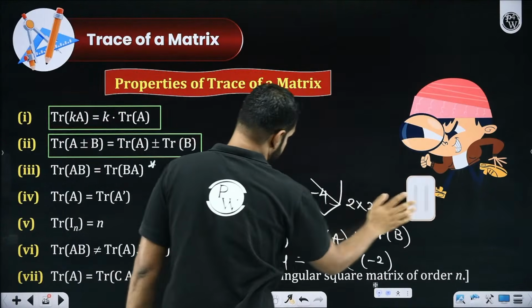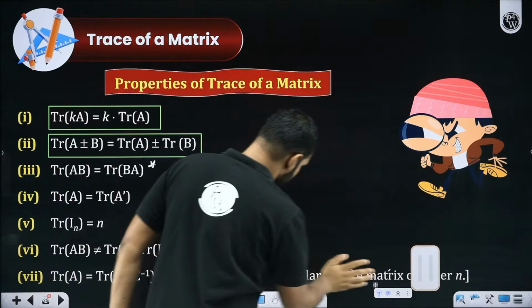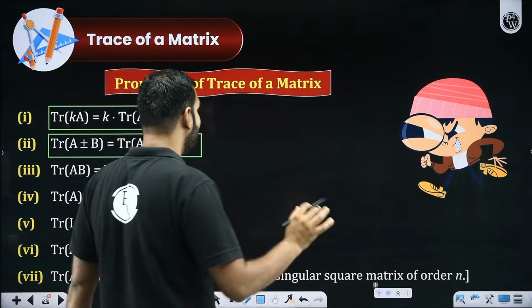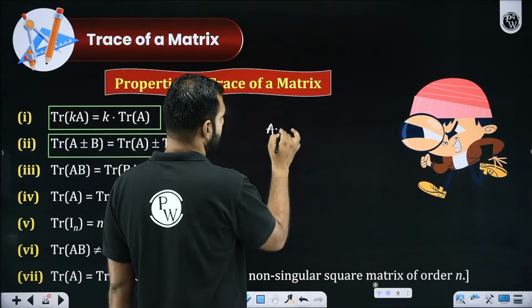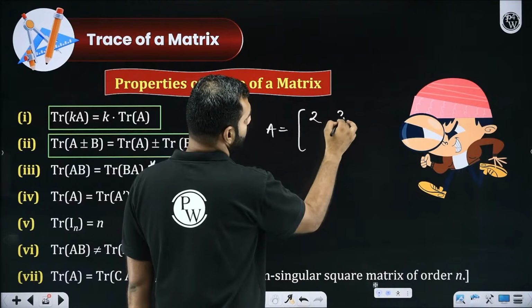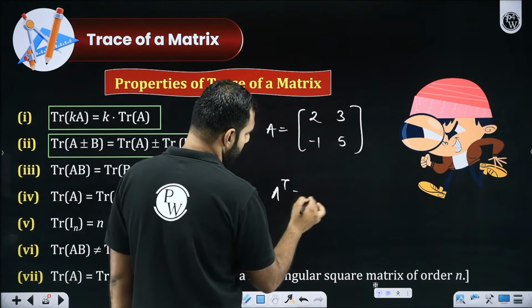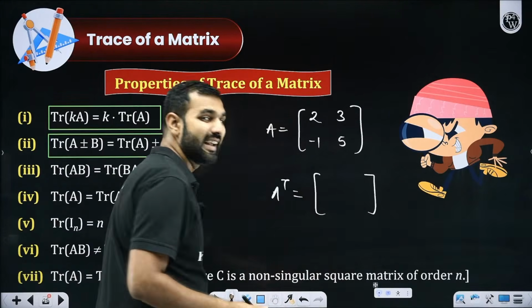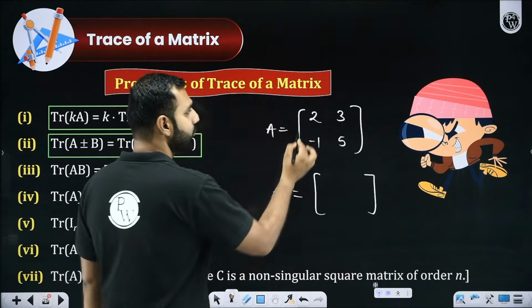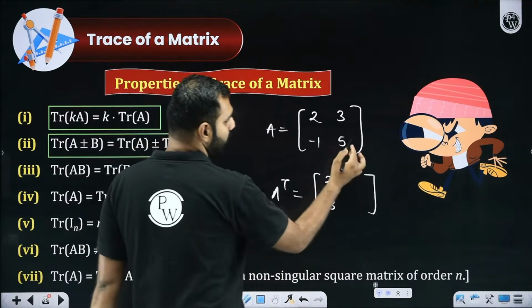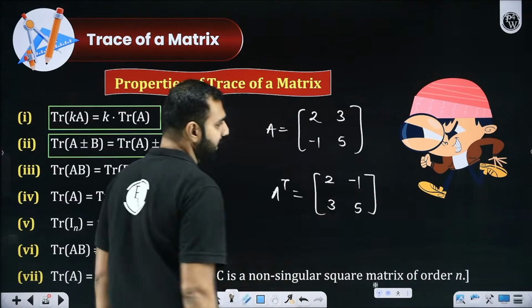I hope that before studying matrices, you have gone through determinants. Have you not? If you know determinants, there we discussed transpose. Let's say there is a matrix A, which is given by 2, 3, minus 1, 5. Its transpose is given by its rows and columns interchanged, which means the first row, 2, 3, becomes the first column. The second row, minus 1, 5, becomes the second column.